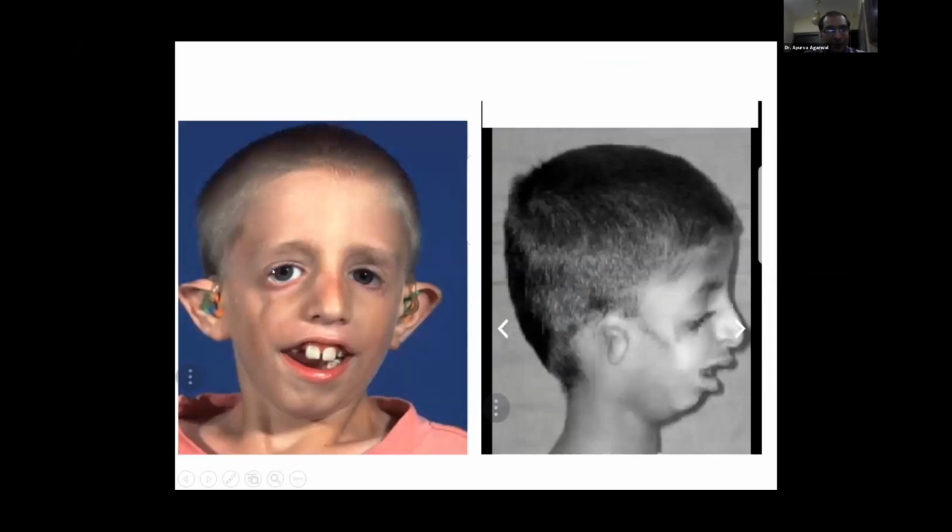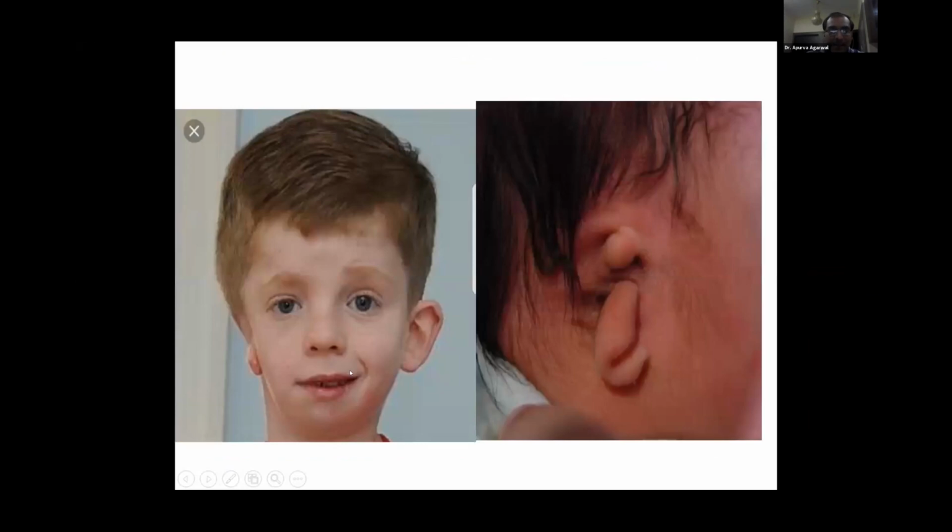This is Treacher Collins syndrome. You can see there is maxillary and mandibular hypoplasia, and as the age advances, these children become very difficult to intubate. Another child with hemifacial microsomia. Again, you can see that there is maxillary hypoplasia as compared to this side. The one side is hypoplastic. You can see eye anomalies and ear anomalies are also present in these children.